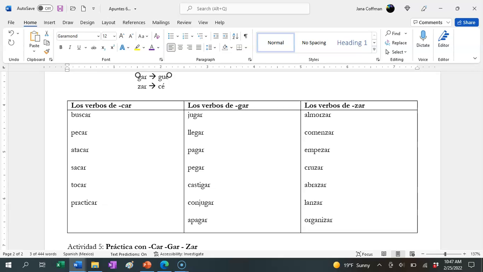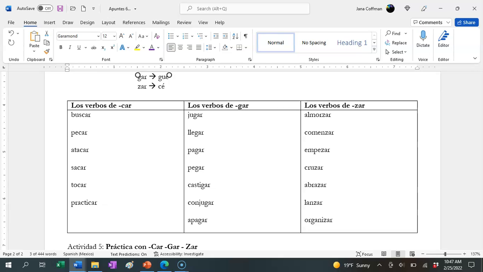And now let's look at our zar verbs. Almorzar is to eat lunch. Comenzar and empezar both mean to begin or to start. Cruzar is to cross, as in you cross the street to get to the supermarket.